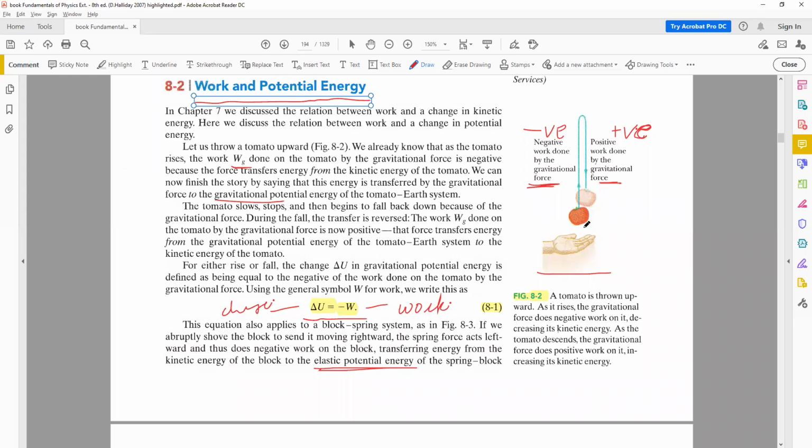Okay, this is a tomato, it's not an apple. Anyway, a tomato is thrown upwards, and as it rises, the gravitational force does negative work on it, decreasing its kinetic energy. As the tomato descends, the gravitational force does positive work on it, increasing its kinetic energy. So initially, the kinetic energy was greater. Gradually it converted into potential energy.